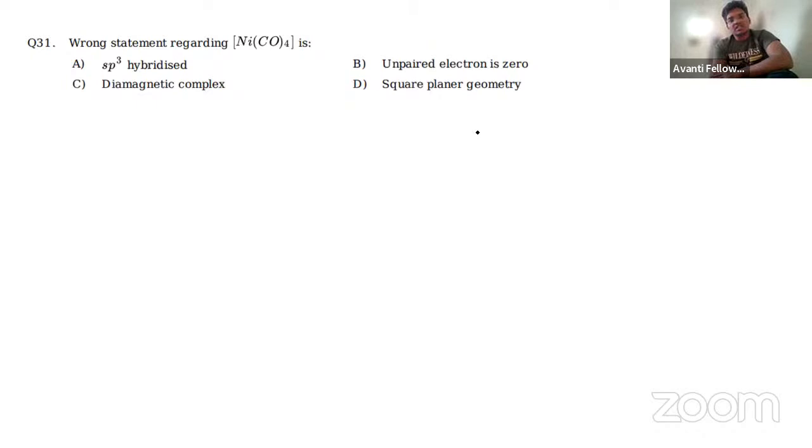Next one is from the coordination compounds chapter. This is another easy question. NiCO4 is nickel tetracarbonyl and its oxidation state is always considered as 0. So in NiCO4, the oxidation state is 0.